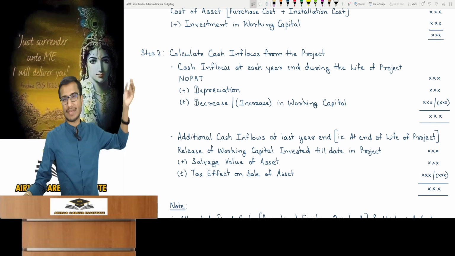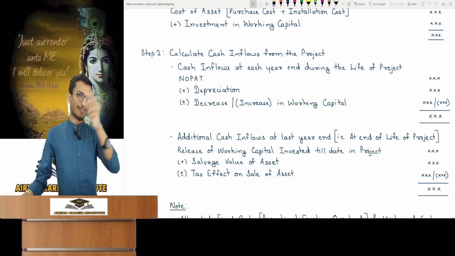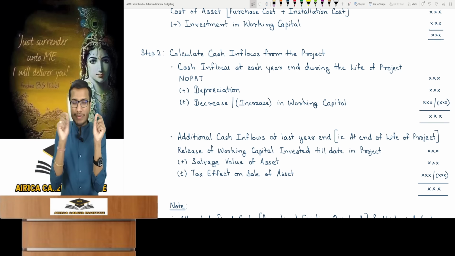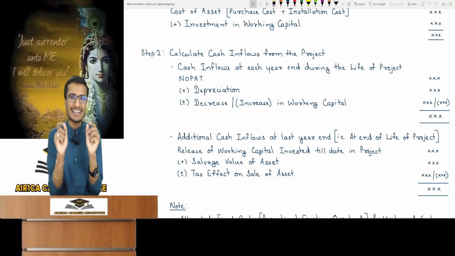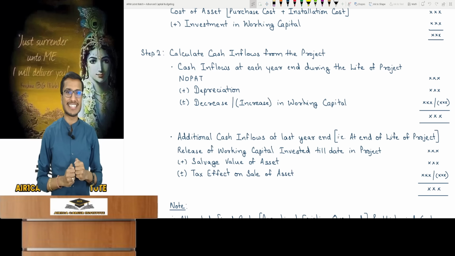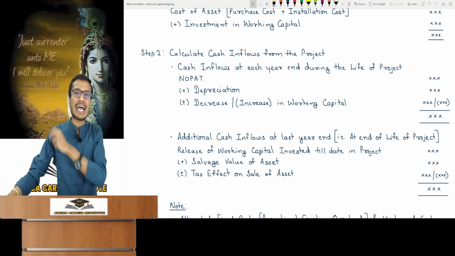The calculation in front is very easy. Let me tell you something, I have already taught you about this in the business valuation chapter, the method I taught for calculating the firm's cash flows, FCFF. It's exactly the same. Sir, then what's the difference between this chapter and that? I will also explain the difference. Many people misinterpret them and think they are the same. The calculations and all are similar, but both chapters serve different purposes in their own place.